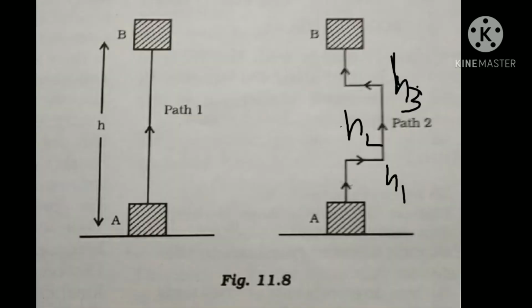Here you can see a block which is raised to a certain height h from A to B by taking two different paths, path 1 and path 2. In the first case, it is raised directly from A to B through path 1. If m is the mass of the object, then the potential energy at B is equal to mgh.